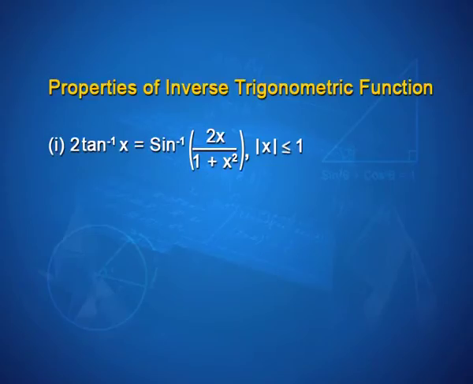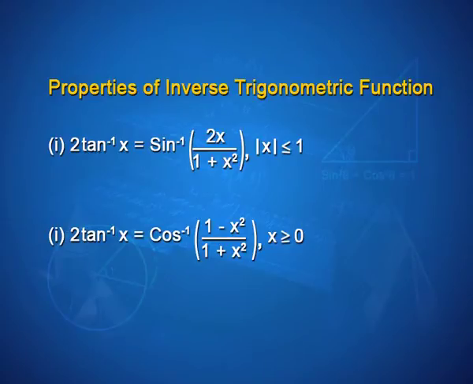The last, the sixth property in your textbook, suggests that twice of tan inverse x is equal to sine inverse of 2x by (1 plus x square), where again there is a restriction on x for the function to be defined. So, mod of x is less than or equal to 1, and twice of tan inverse x is cos inverse of (1 minus x square) by (1 plus x square), where x is greater than or equal to 0. Again, if you think about a relation where you have sin 2 theta connected with tan theta, you will get the proof for this. Sin 2 theta is equal to 2 tan theta by (1 plus tan square theta).